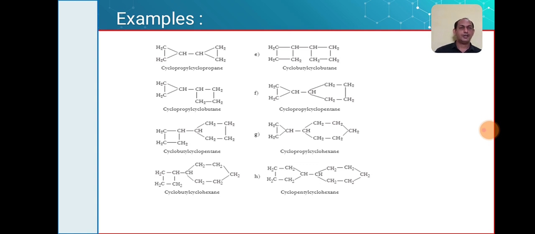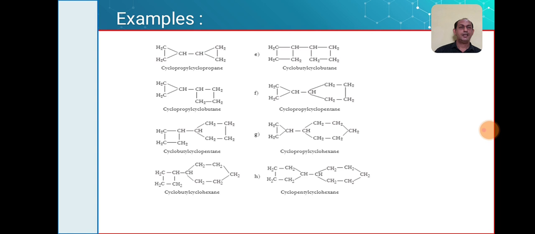So any way you can write the structures. So remember the nomenclature for bicyclic compounds where you have two rings: first assign the smaller ring and then assign the larger ring. The larger ring will be the parent and the smaller ring will be just like a substituent.